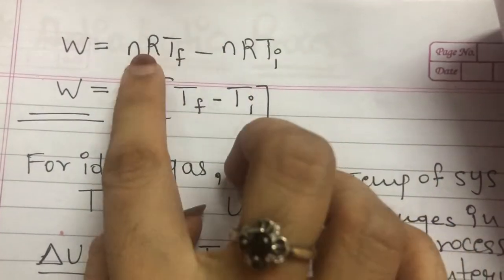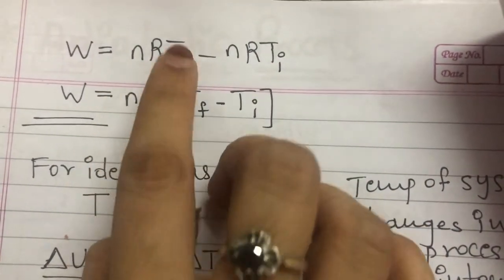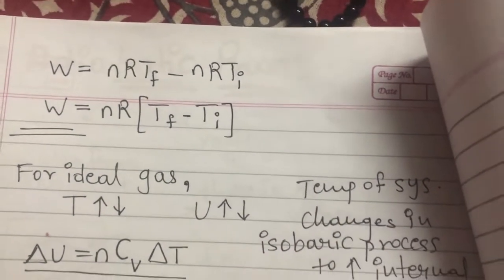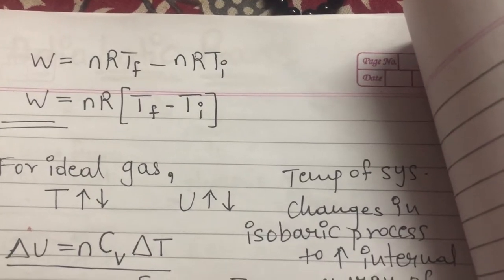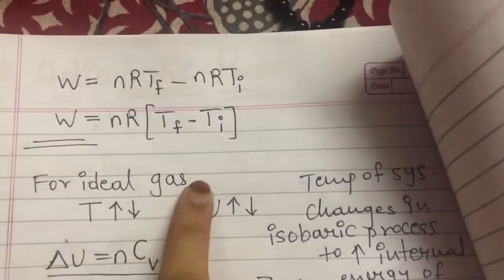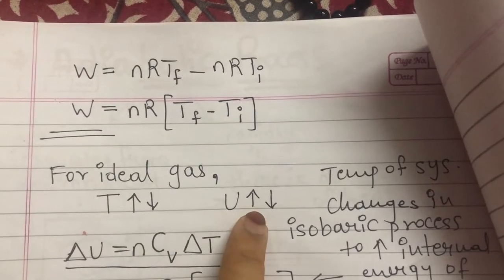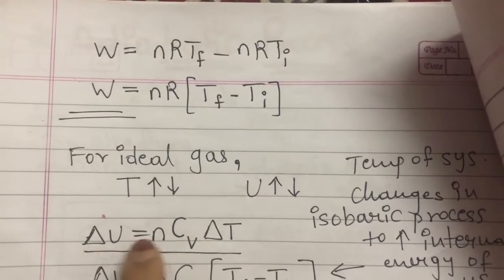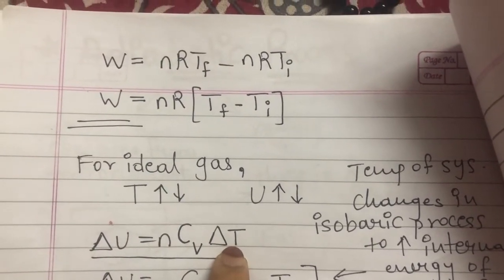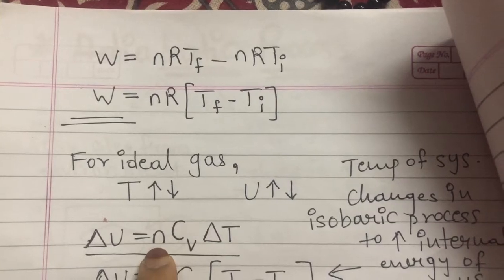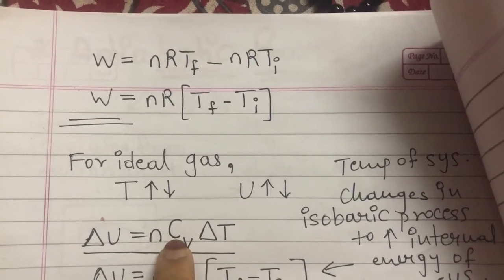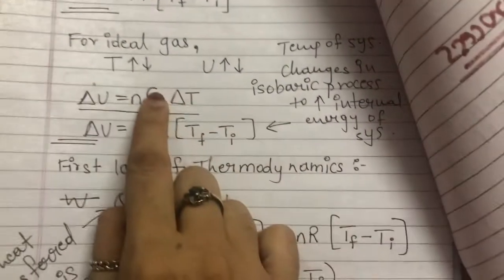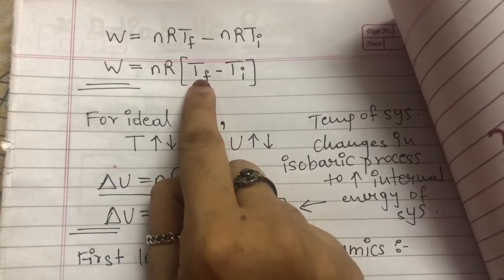nRTf and nRTi. nR is constant, so it comes out of the bracket, leaving Tf minus Ti, that is the change in the temperature: final temperature minus initial temperature. For an ideal gas, we know that if the temperature increases, internal energy increases, and if temperature decreases, internal energy decreases. So the change in internal energy depends upon the change in temperature, also on the number of moles of ideal gas, and the specific heat at constant volume. We know this, so we will be using this, and the change in temperature is given as Tf minus Ti.